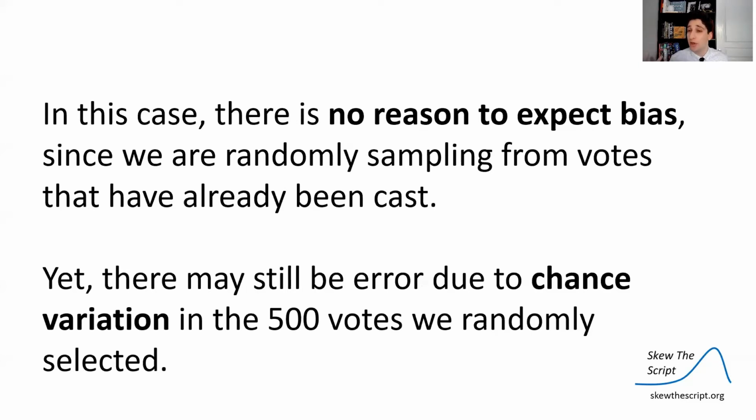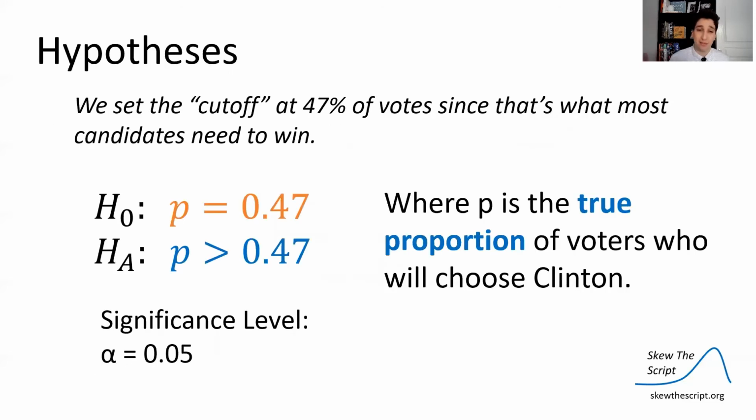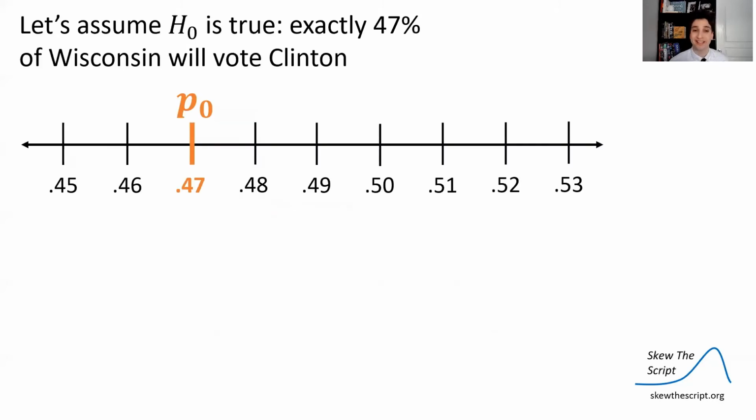So there may be error though, still, because we're doing a random sample from a larger population. So we'll see if that error comes into play here. We set a cutoff at 47%. That's what you need to win. So we're going to say that the null hypothesis is that she earned 47% of the votes. And the alternative is that she earned more than that, enough to win the election, where P is the true proportion of voters who voted for Clinton.